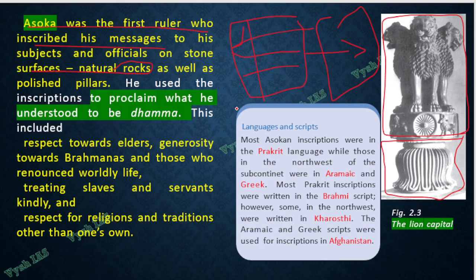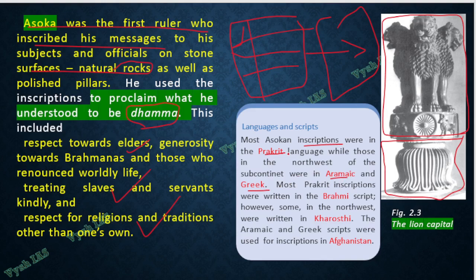So he wanted to proclaim what is understood as Dhamma. He propagated Buddhism's Dharma as Dhamma through his different pillars and rock inscriptions. There are many things, like respect elders, respect Brahmanas, treat slaves and servants kindly, respect all religions and traditions, everything. Most of the Ashoka inscriptions were in the Prakrit language, but some were in Aramaic or Greek. Aramaic is actually considered the language which even Jesus Christ was speaking. So why the difference?